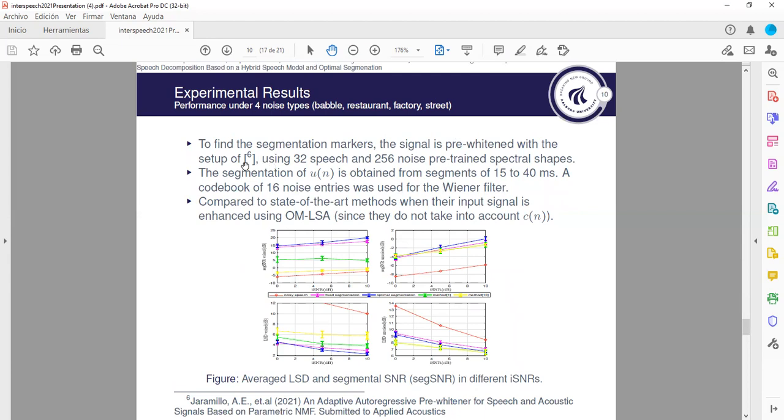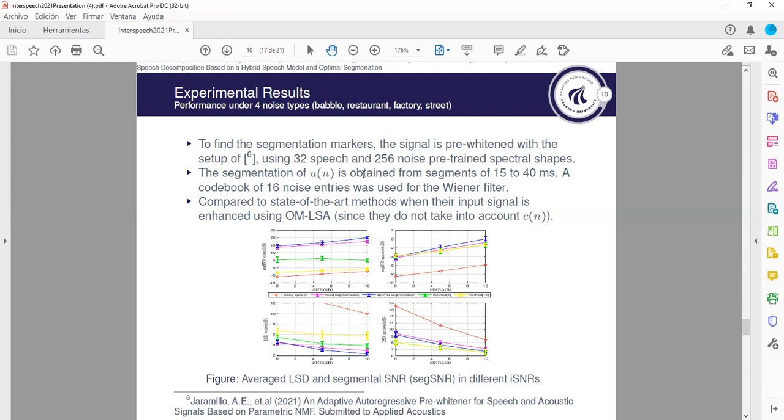So we processed the signal using the setup of the algorithm in our submitted journal paper, in which we use 32 speech and 256 noise spectral shapes in the parametric NMF. If you want to see why we need so many spectral shapes for the noise, you can see the journal paper.